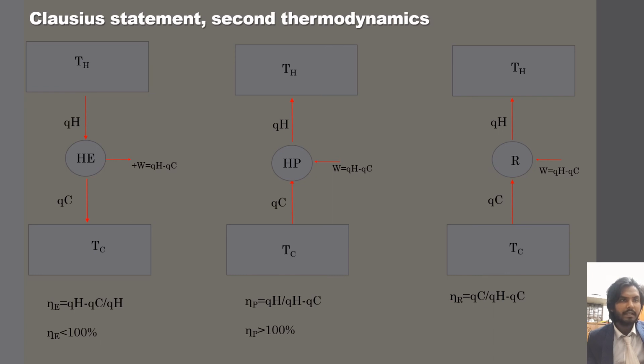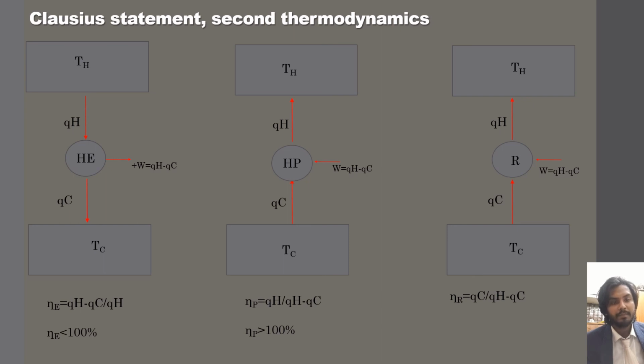On the next slide is the Clausius statement of the second law of thermodynamics, where we can see a heat engine. We can see there are three types of diagram: the heat engine, the heat pump and the refrigerator. The efficiency of the heat engine, eta, is equal to QH minus QC divided by QH.